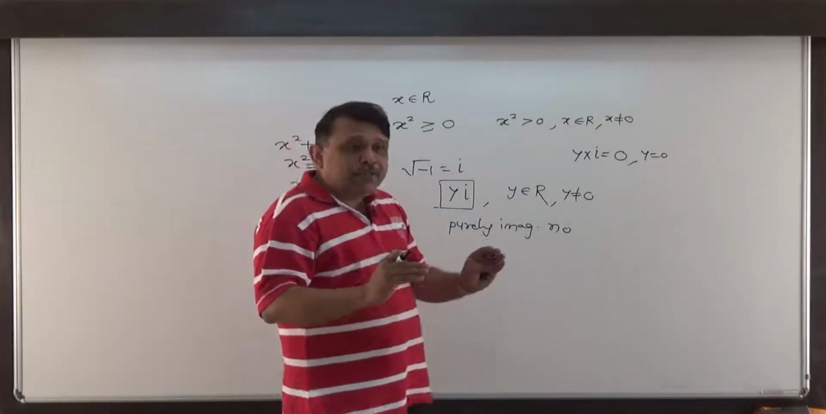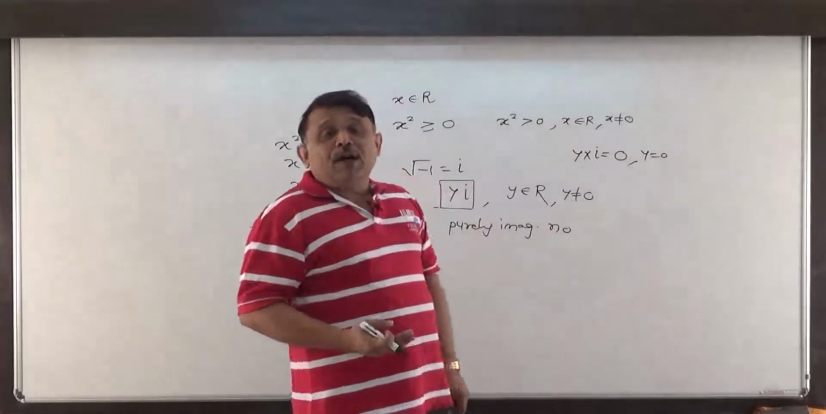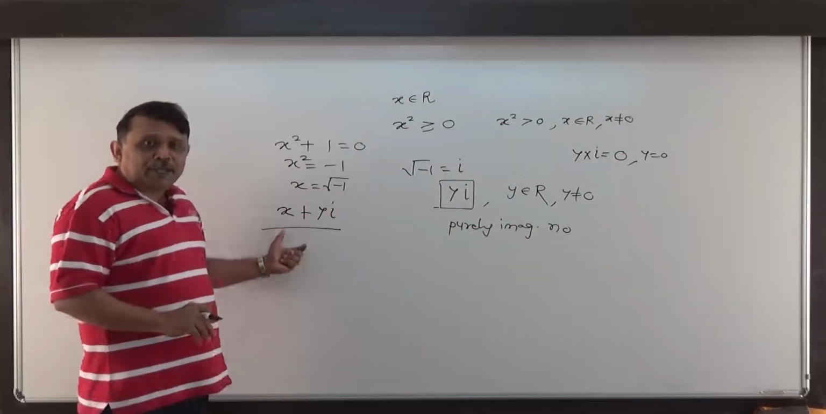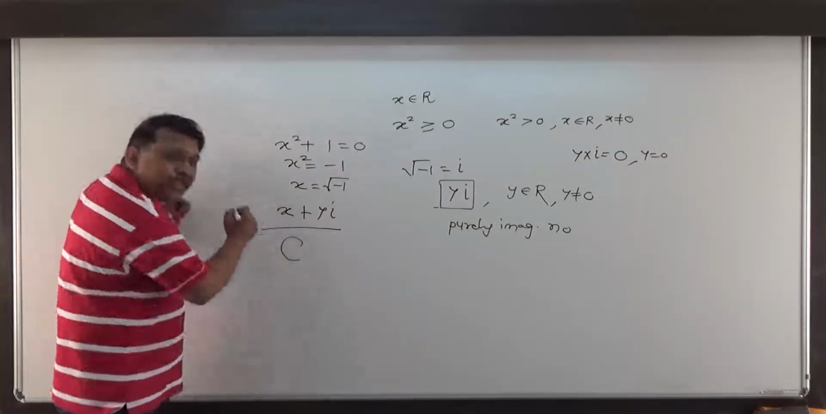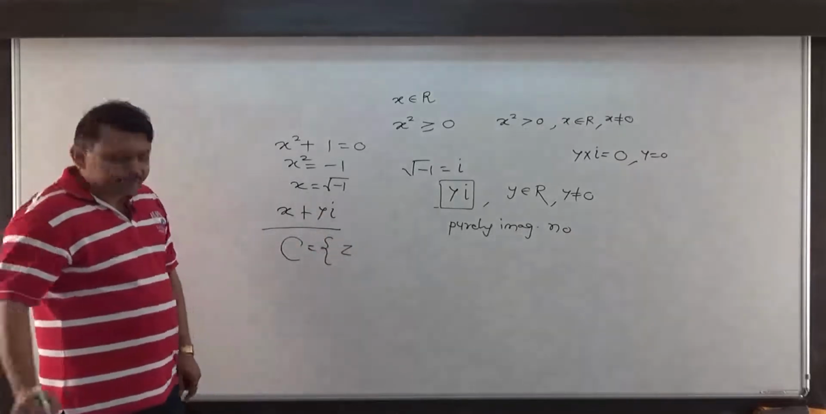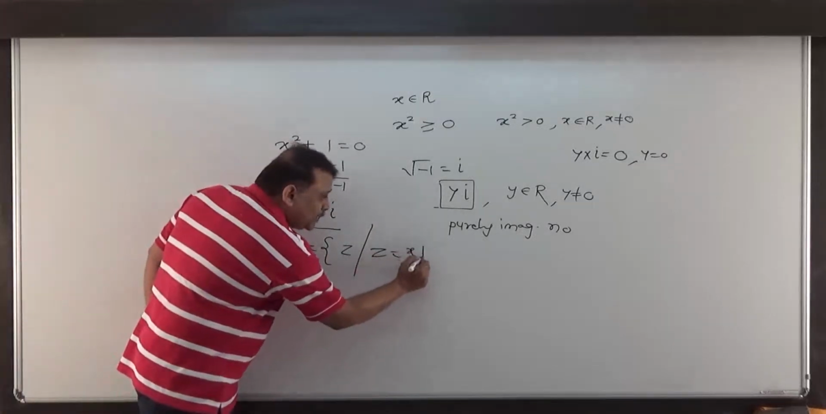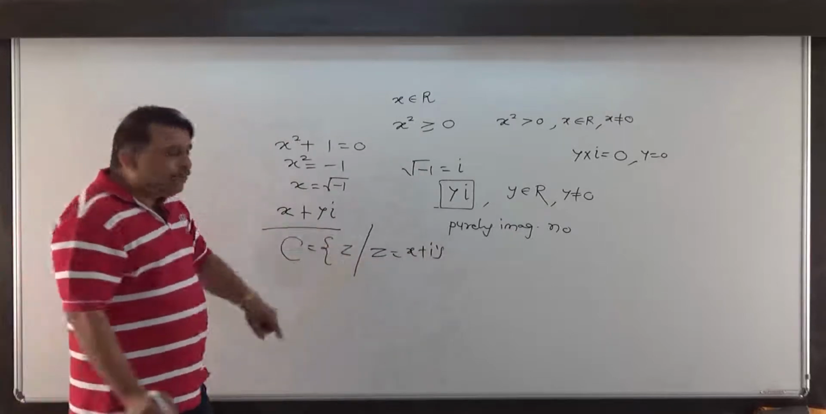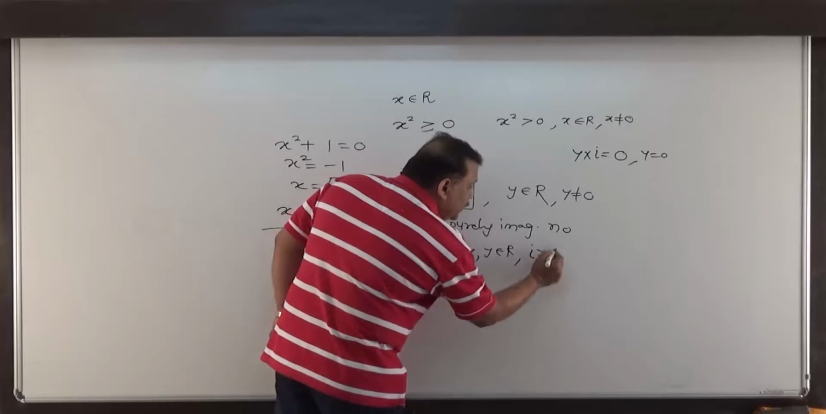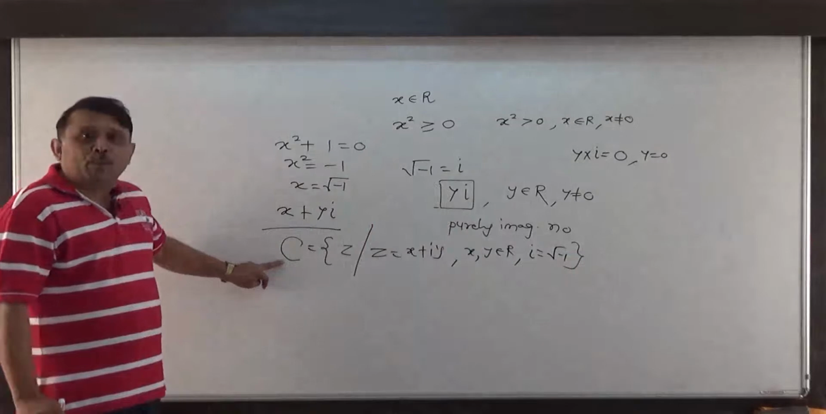0. So this way I am extending the set of real numbers to a new set, that is the set of what? Complex numbers. So the set of complex numbers I may denote by what? C. It is those numbers z. What is z? z is of the form x plus iy, where x and y both are real numbers and i is root of minus 1. Such a set is called the set of complex numbers.